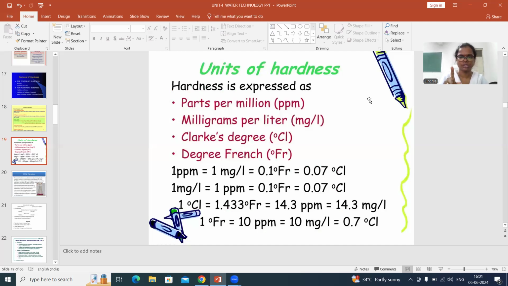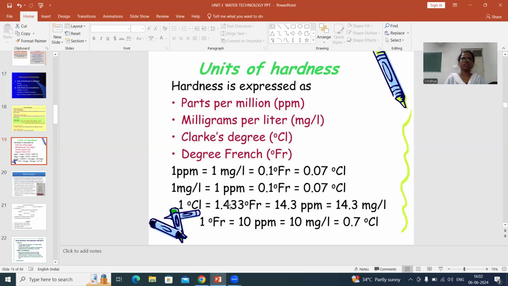Generally in problems, they are going to ask you to calculate the hardness in degree Clarke or in degree French. So first, you calculate the hardness in ppm only. Whatever method I have explained, with that method you calculate it in ppm or mg per liter and then convert. Just multiply it with 0.1, you will get degree French. Multiply it with 0.07, you will get degree Clarke. So based on this relation, we can calculate in any units asked.